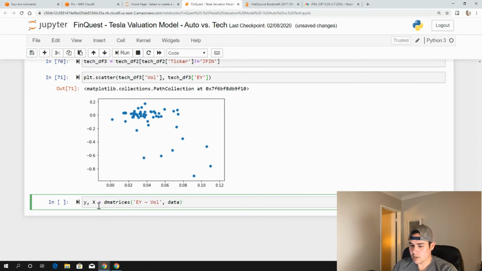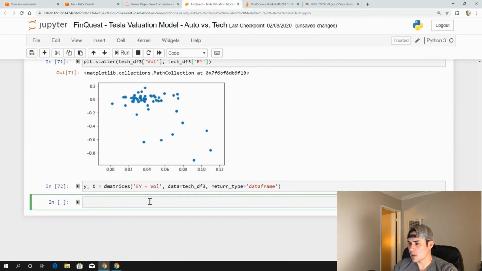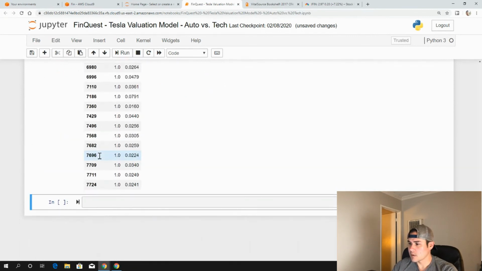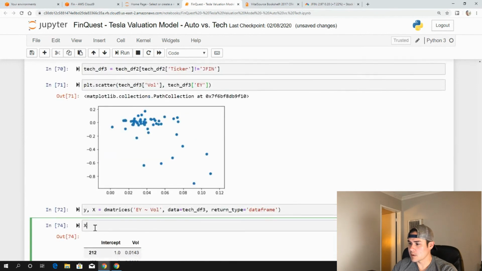And the data that we're going to be inputting in here is tech data frame 3, remember that. And the return type is going to be equal to dataframe. Let's run that. So we have our y variables, we have our x variables, intercept, so we can build this model out now.